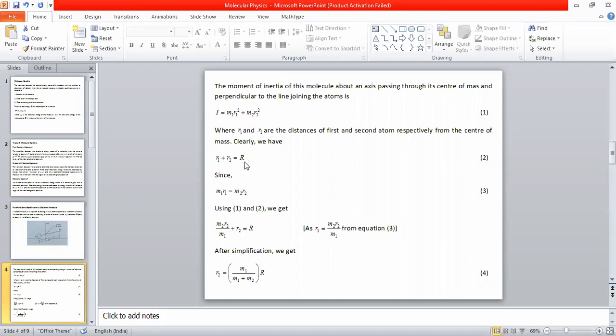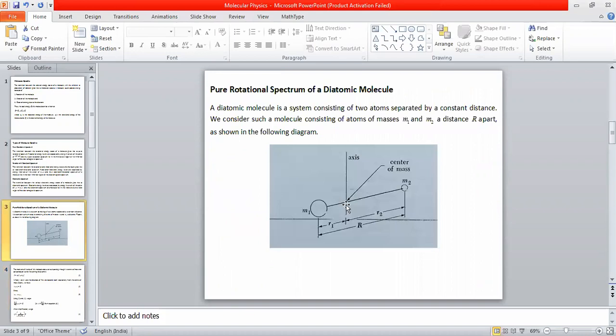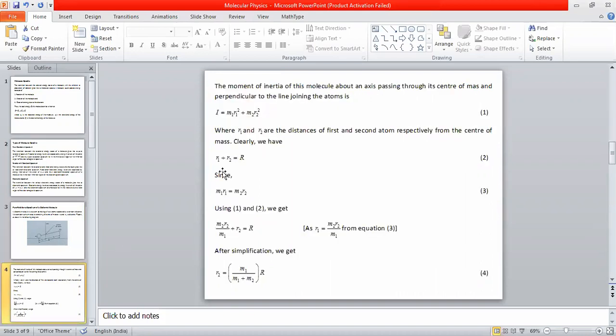And this R1 plus R2 is equal to capital R, I have already told. Capital R is the bond length or bond distance. For center of mass, the center of mass is the point where this condition is satisfied: M1 R1 is equal to M2 R2. The point where this condition is satisfied, we call it the center of mass. So I can use this equation 3 to find out the location of the center of mass. The center of mass lies between the two atoms, and to find out where it is, we must use this condition, M1 R1 is equal to M2 R2.